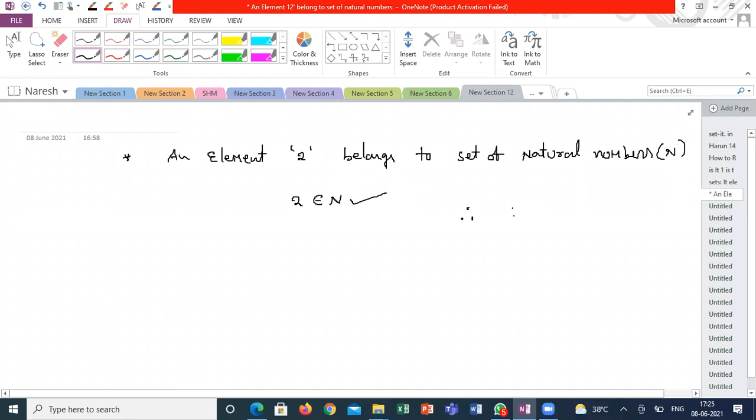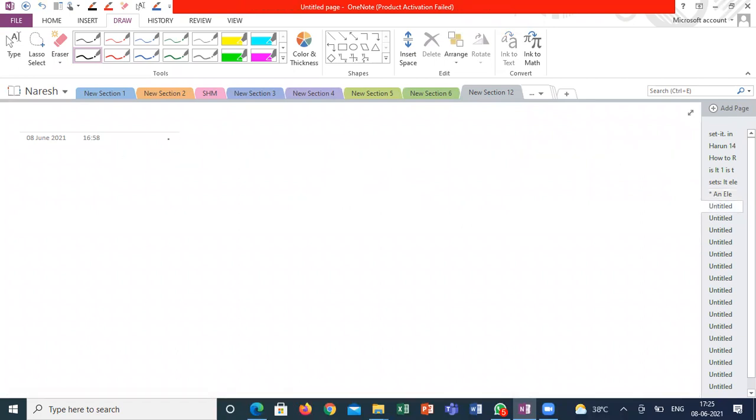Now, different ways of representing a set. We already found a difficulty: if there are many elements, or infinitely many, it is not easy to represent a set. That's the reason we represent the set in different formats. There are mainly two ways of representing a set.